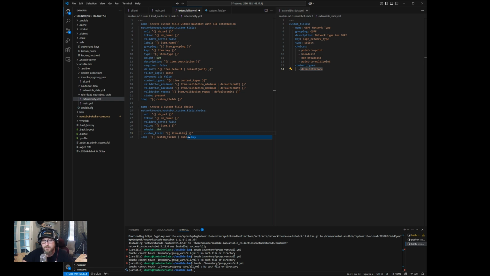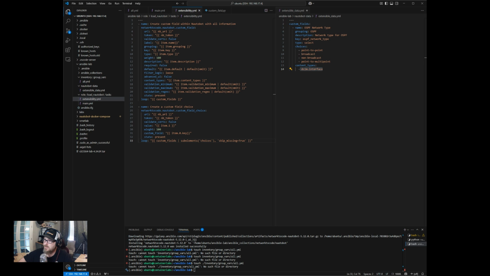And because we have to create the custom field first before we can add a selection, that's why we're doing this as a secondary task and not in the main task that creates the custom field in the first place. And then we want to do state present. Okay. So there's our first task to add the extensibility data into Nautobot.